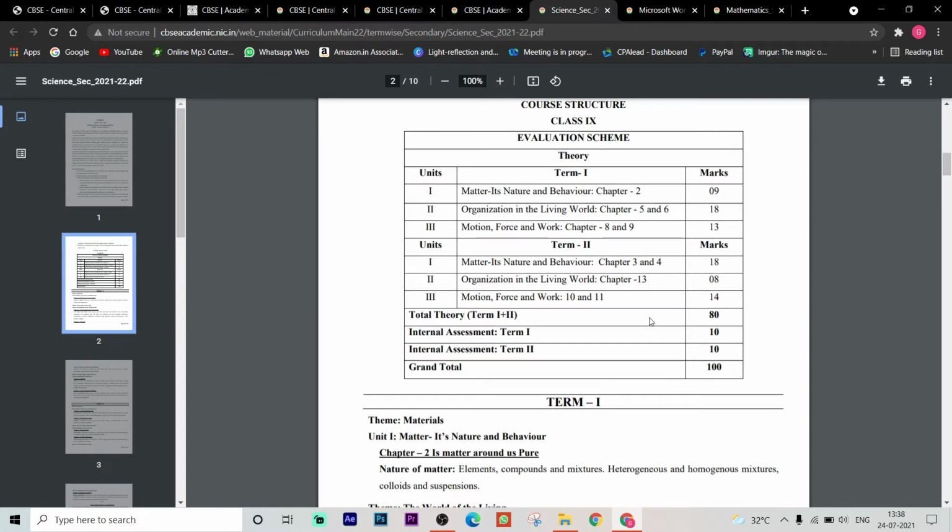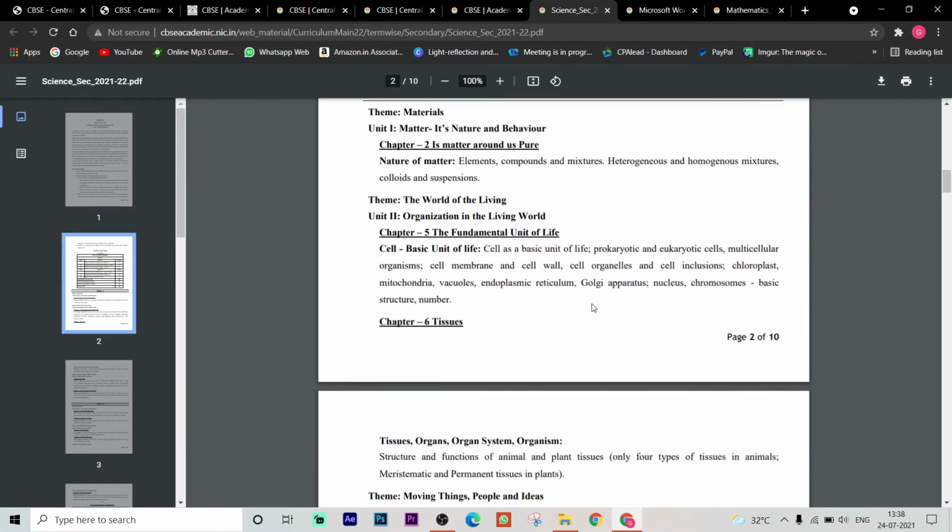So the total theory for term 1 and term 2 is for 80 marks. Internal assessment term 1 is 10 marks, term 2 is 10 marks. Okay. So here the topics were given which are included in this.